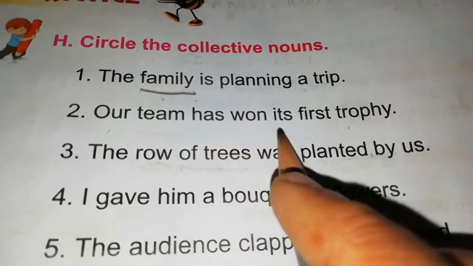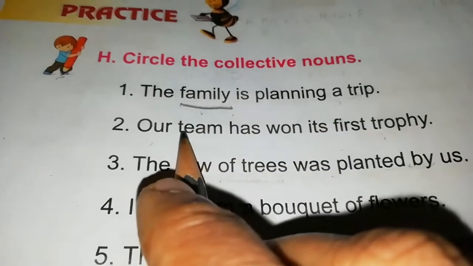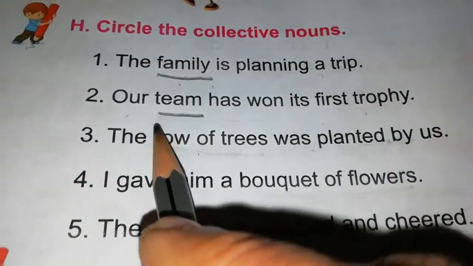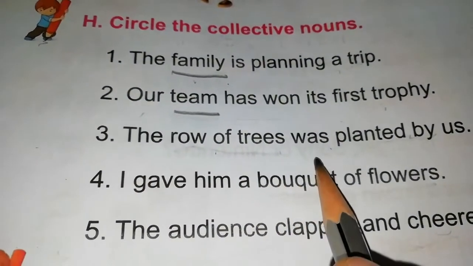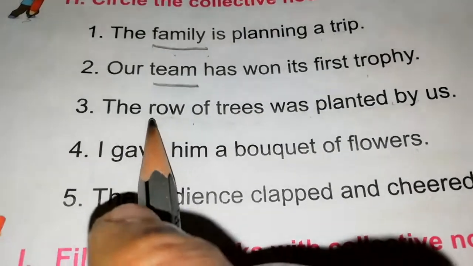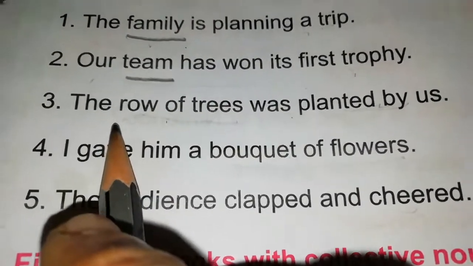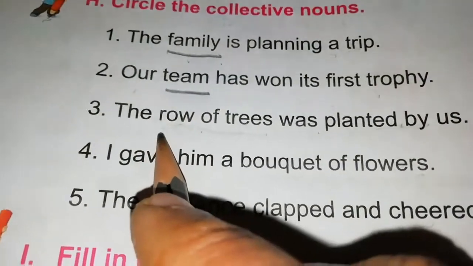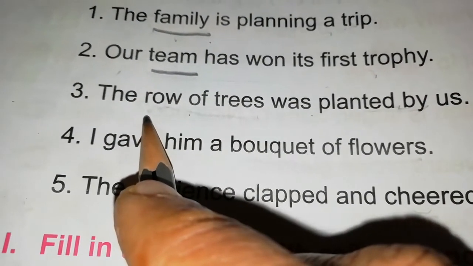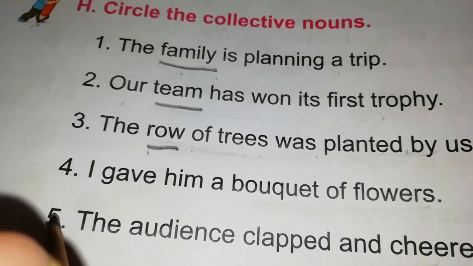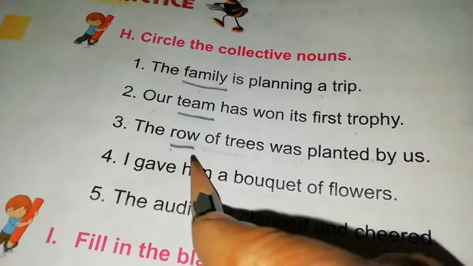Our team has won its first trophy. In this sentence, what is the collective noun? Yes, team. This is the collective noun. Okay. The row of trees was planted by us. So what is the collective noun in this sentence? Yes, it is row. Okay, the collective noun is a row of trees.